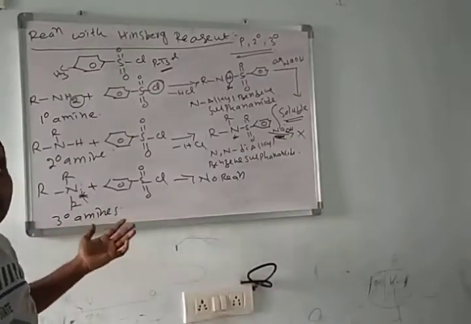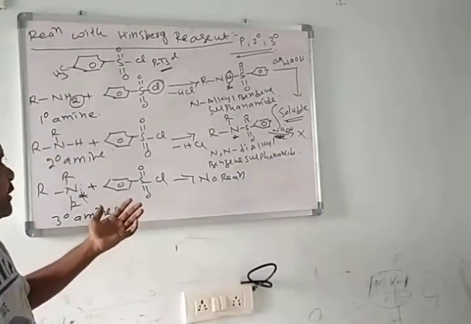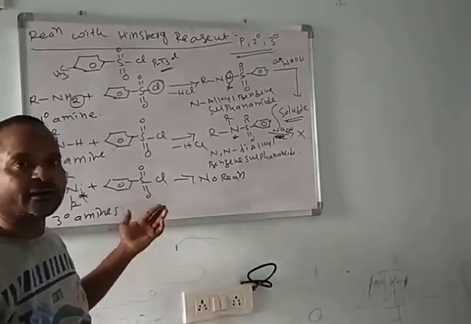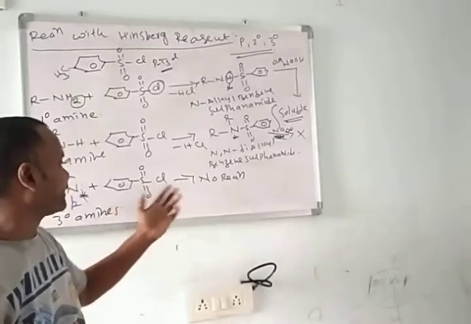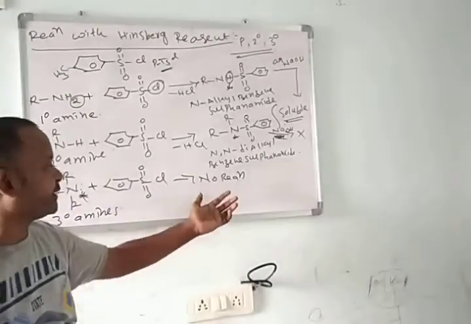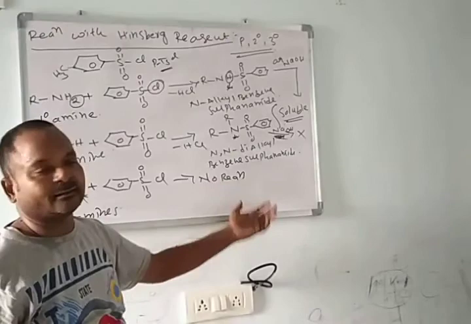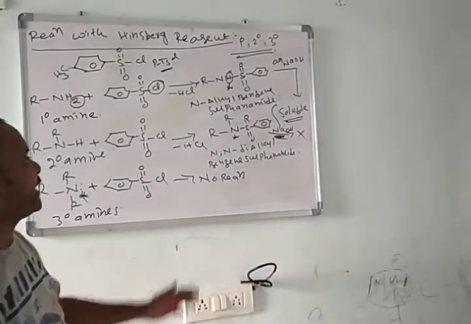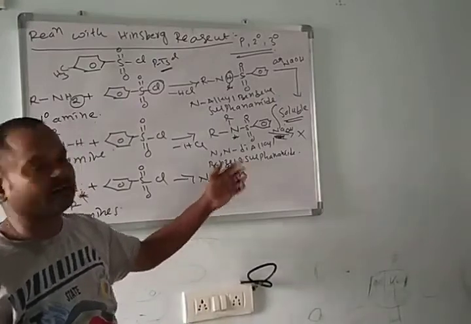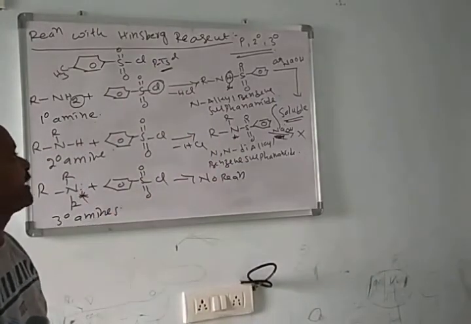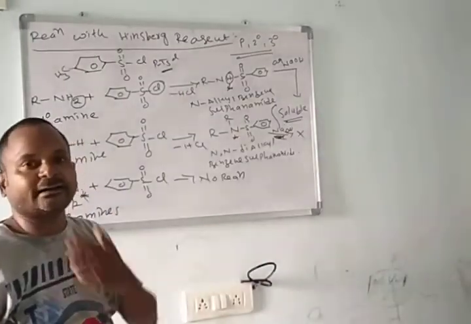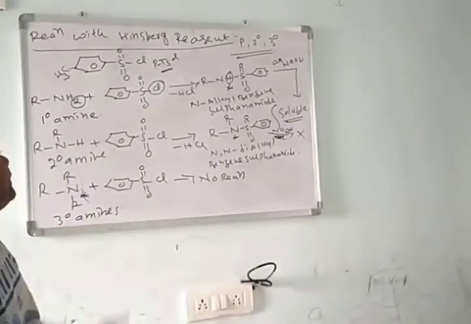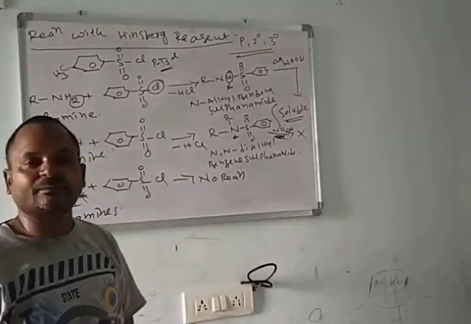Tertiary amine does not react with benzene sulfonyl chloride or Hinsberg reagent. There is no reaction. By using this method, we differentiate primary, secondary and tertiary amines. This is about the reaction with Hinsberg reagent.